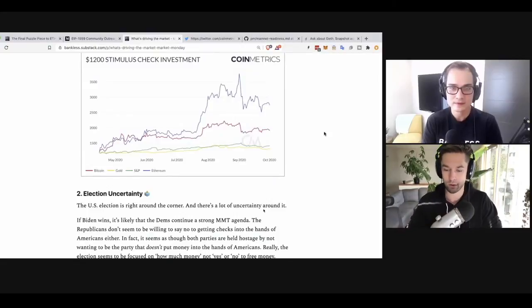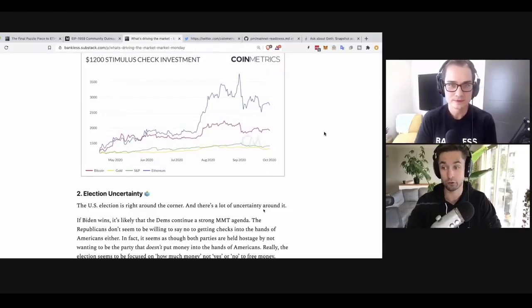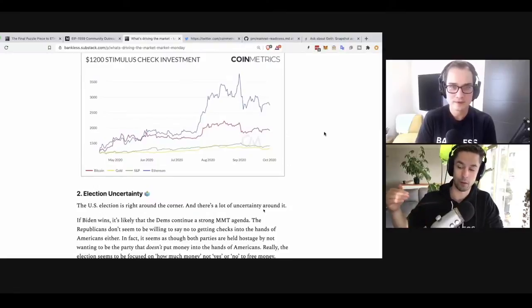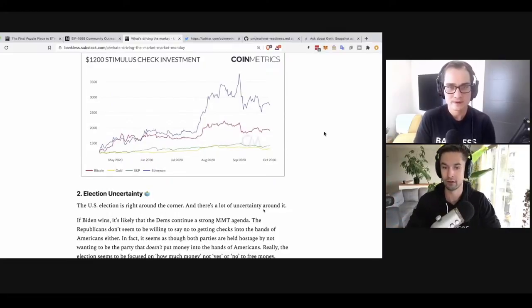What's really going on is companies that have liabilities aren't doing so hot, and companies that have assets are doing hot. I bet if we were to separate the S&P line into companies that don't have liabilities and companies that do, gold would be doing better than the companies that have liabilities and worse than companies that don't. It's all about having cash, all about staying solvent in this market.